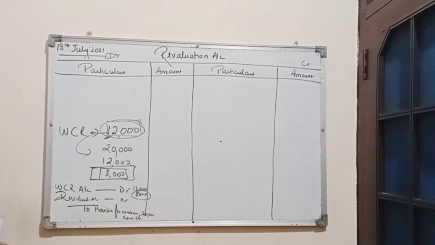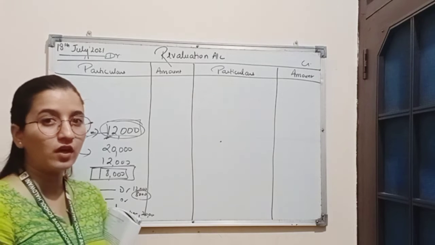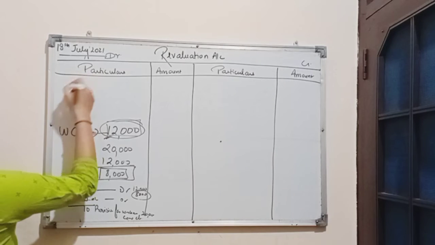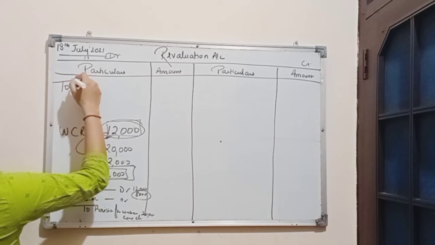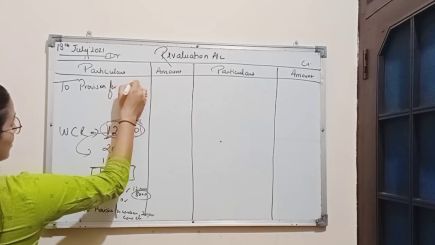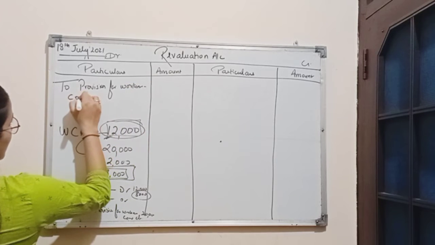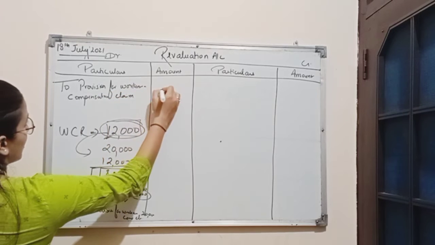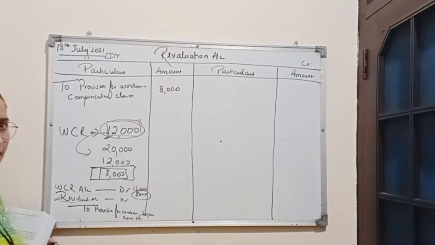So here revaluation account is debited with the amount 8,000. It will be written on the debit side. As we know, in revaluation account all the expenses are recorded on debit side and all the incomes are recorded on credit side. So revaluation loss will be recorded on debit side. To provision for workmen compensation claim. Amount is rupees 8,000.